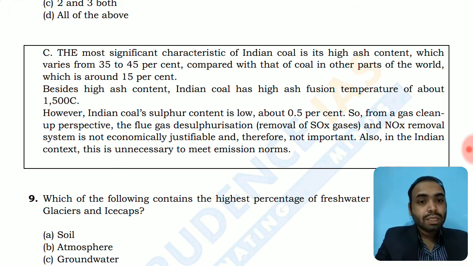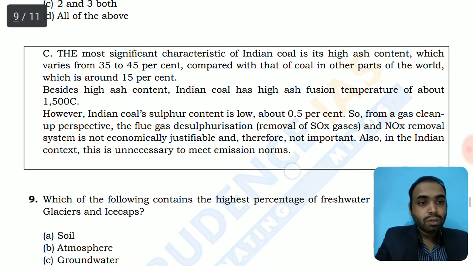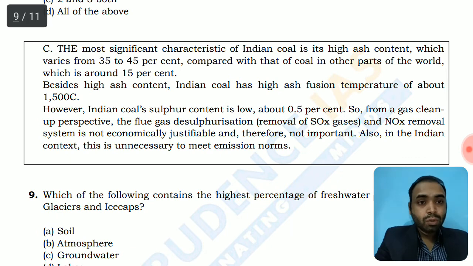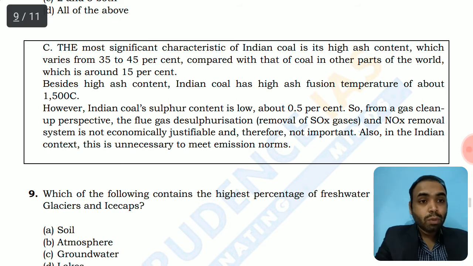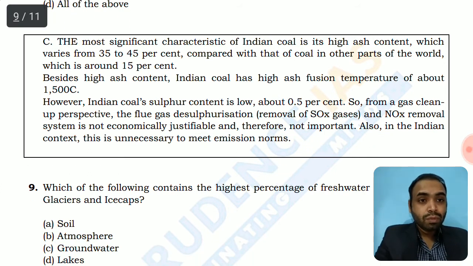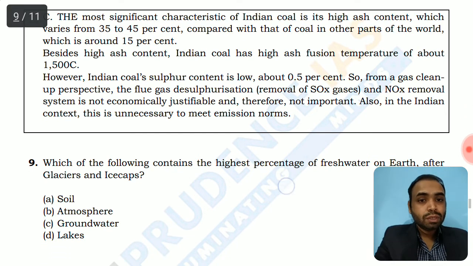Also in the Indian context, it is unnecessary to meet these kinds of emission norms. There are special emission control zones, especially in Europe, where there is very strict control of production of SOx and NOx from automobiles, from heavy moving vehicles, trucks, and ships, where you have strict desulfurization norms, and your fuel should not contain more than a specific amount of sulfur or nitrogen.